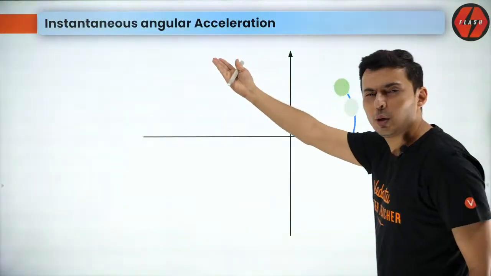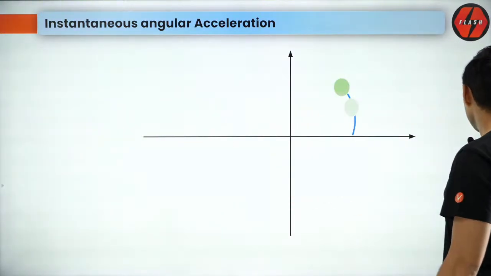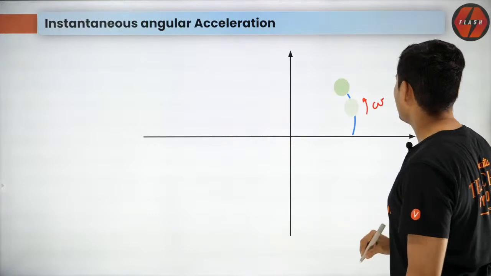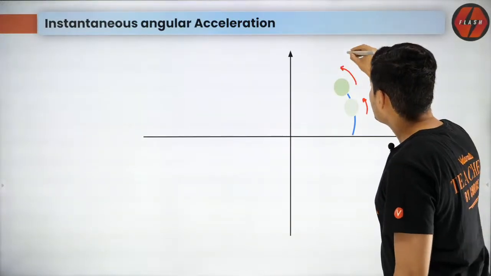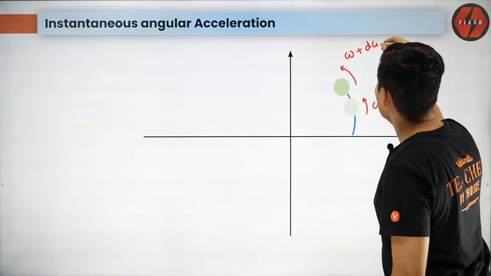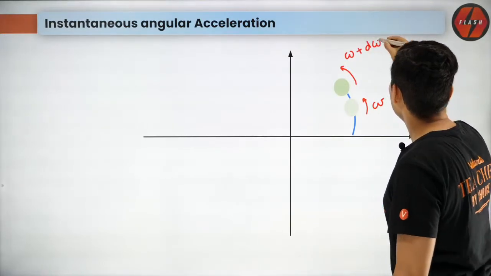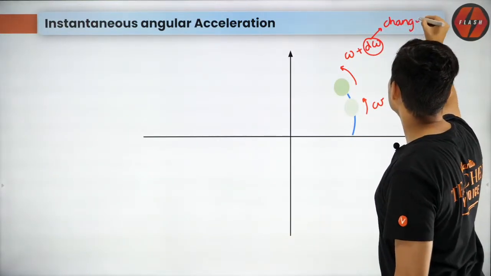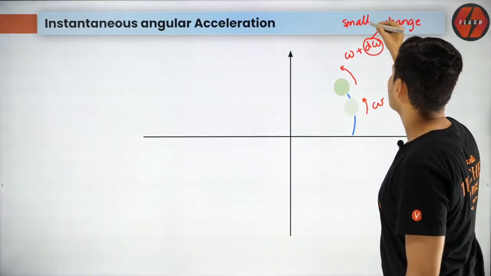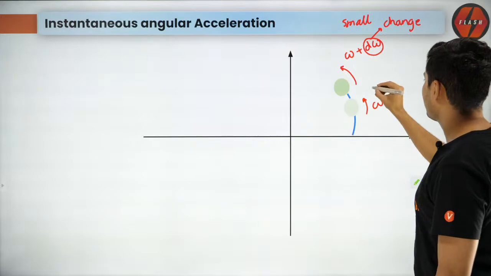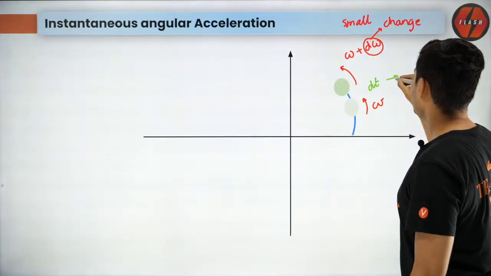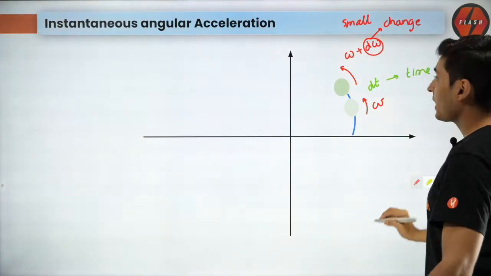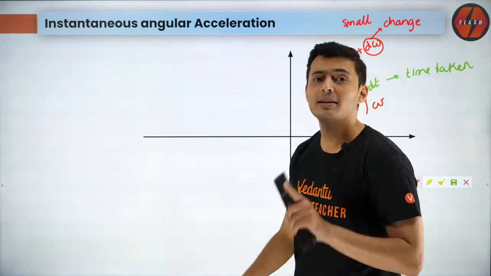Now, what is the next? Obviously, instantaneous angular acceleration. So think about it, guys. If the particle has angular velocity omega, and now it changes its angular velocity by d omega. So what is this d omega? Well, this d omega stands for the small change. It's not any change, it's actually a very small change. And the time taken for this is, let's say, dt. dt is nothing but the time which you have taken for it. So that will give me the value of, at that moment, what is my acceleration.